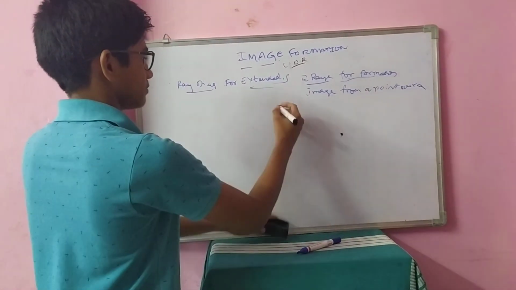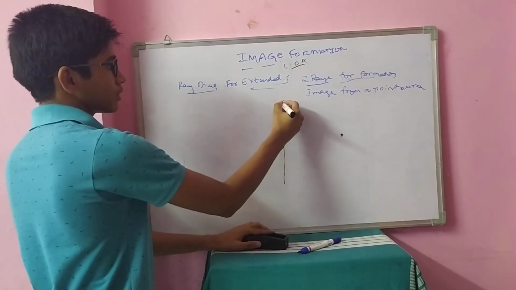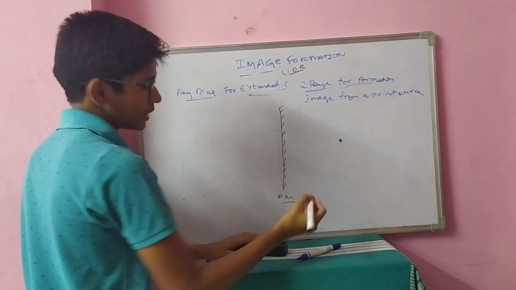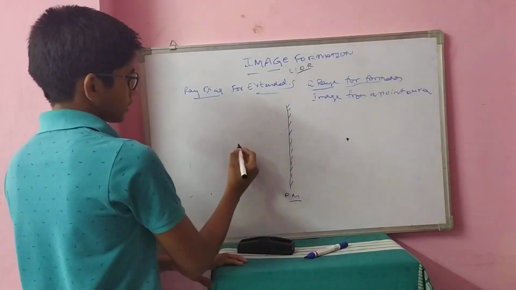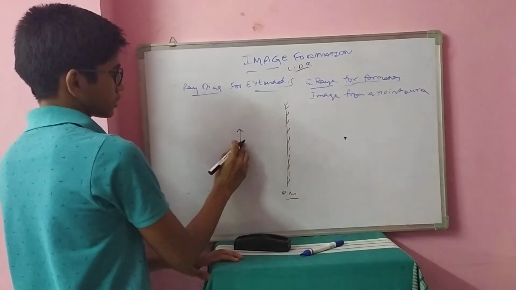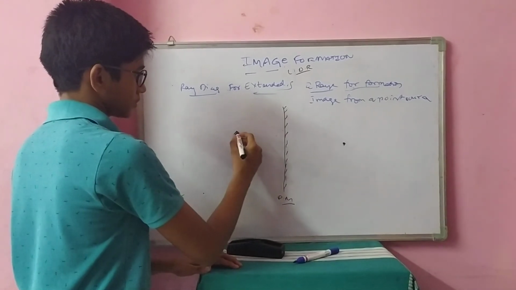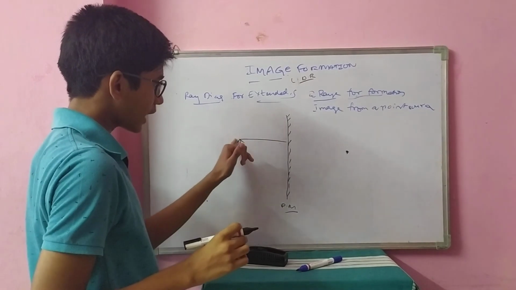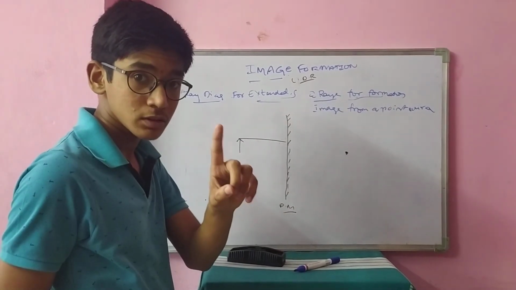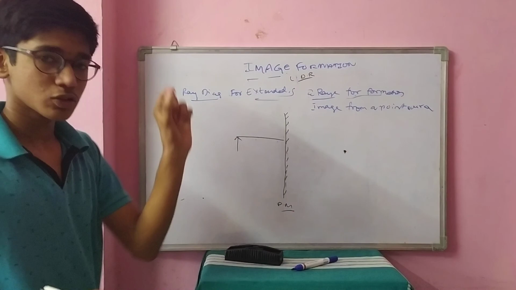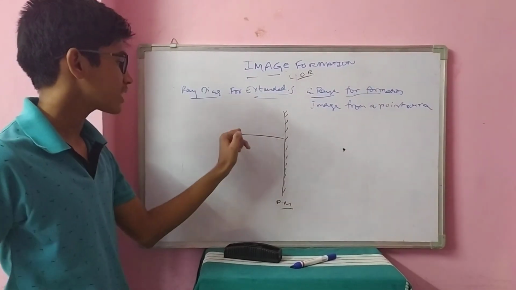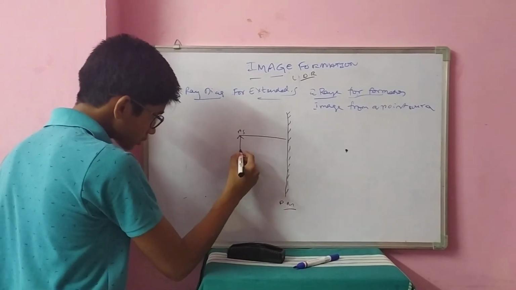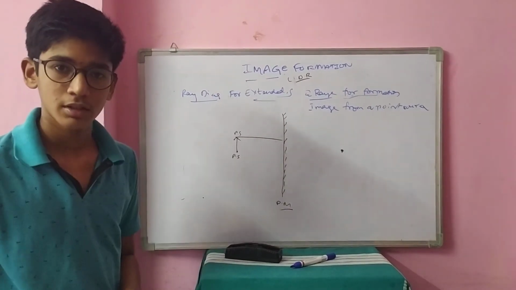This is not straight. Okay, I am drawing a plane mirror. This is the silver coating. This is a plane mirror. PM means plane mirror. This is the object. This is not a point source. Now, the top end of the extended source acts as one single point source, and the bottom end also acts as a single point source.